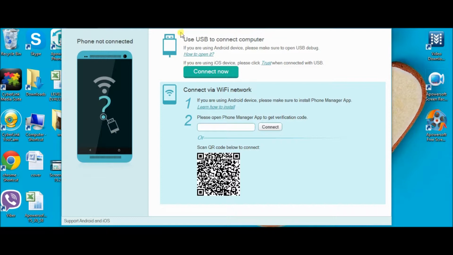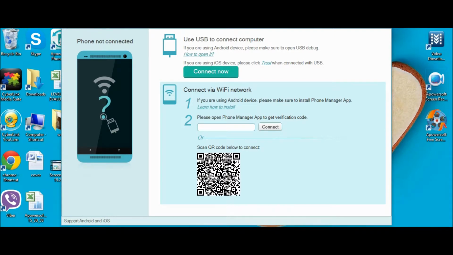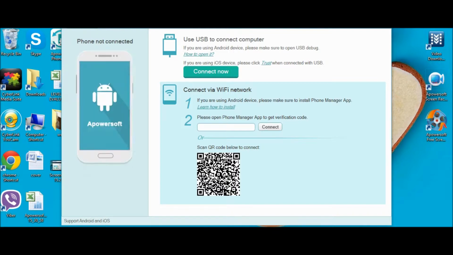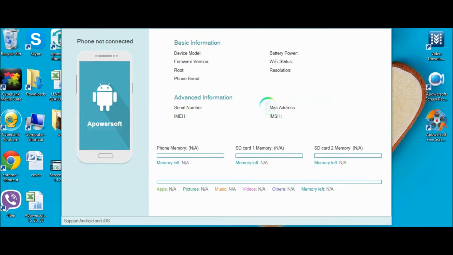You can connect your device by using USB connector, a Wi-Fi network connection, or by simply scanning the QR code found on the interface of the tool. Now the device is connecting to the computer.